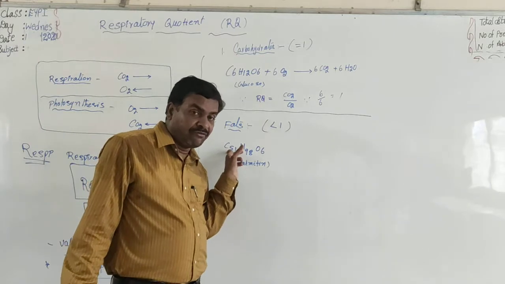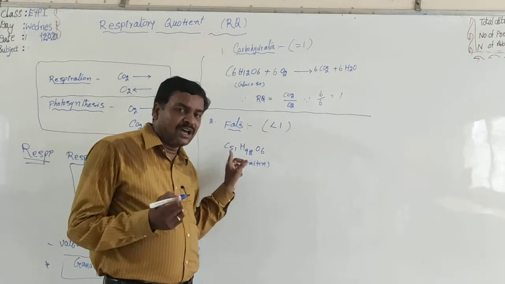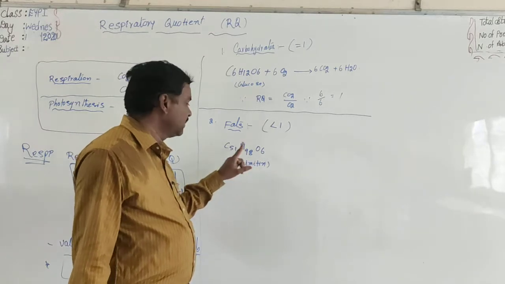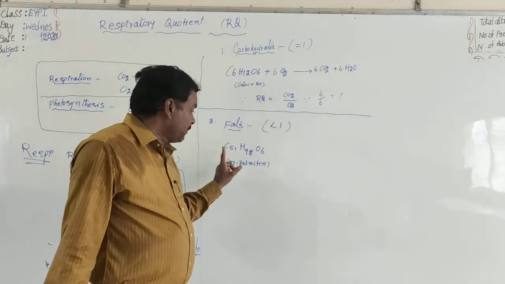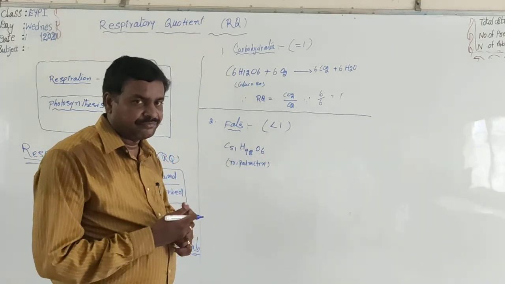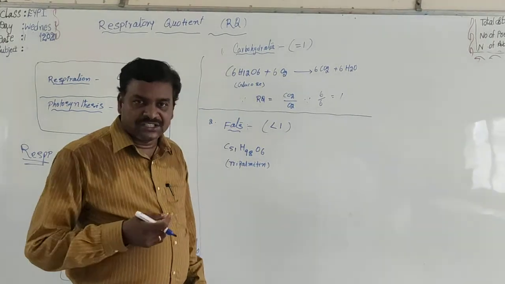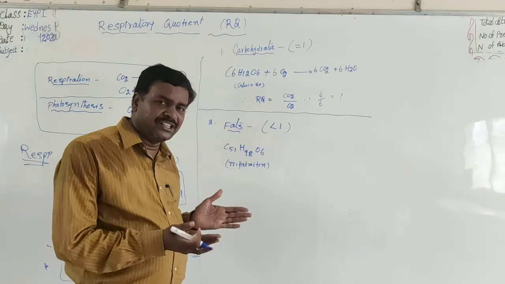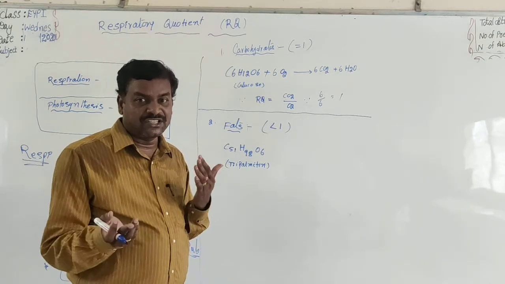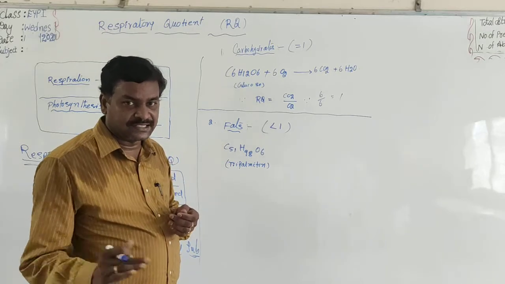Here it is C51O6, so the ratio is very different: only 6 oxygens but 51 carbons. Oxygen is very low in this compound, so fats require a large amount of oxygen from the atmosphere for complete oxidation. So the evolution of CO2 is less than the absorption of O2, and the RQ value is always less than 1.